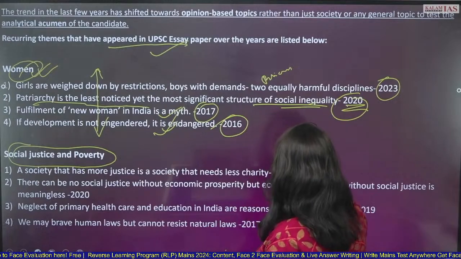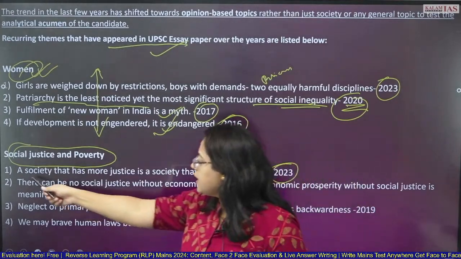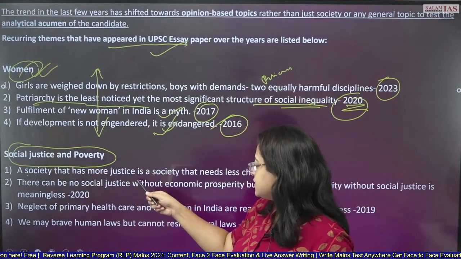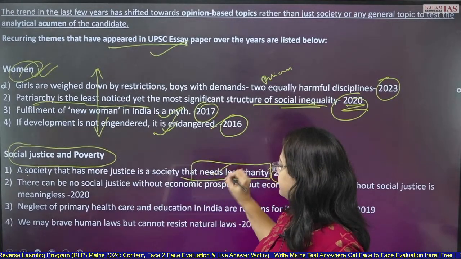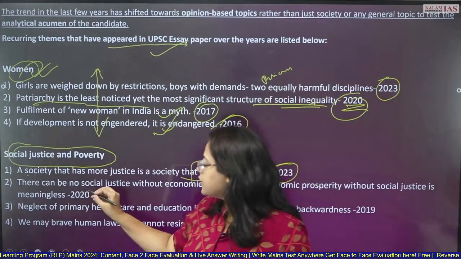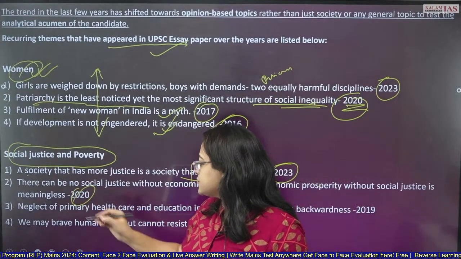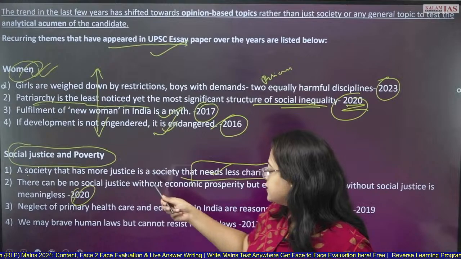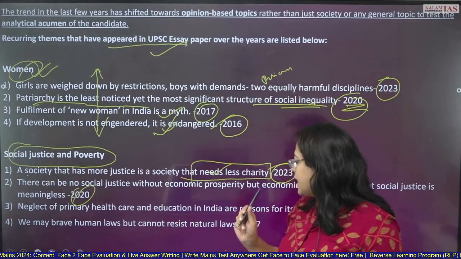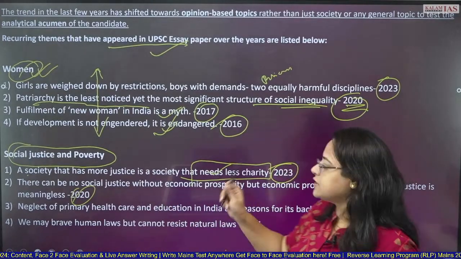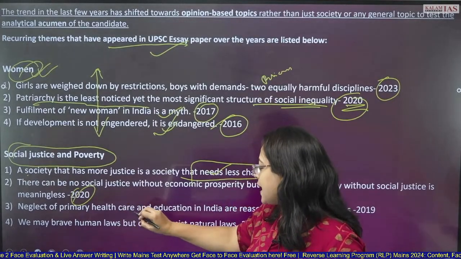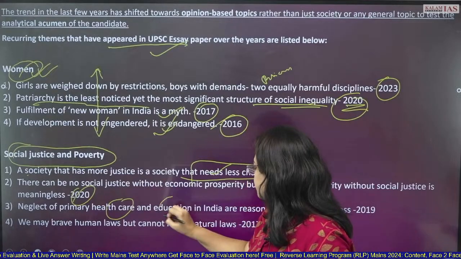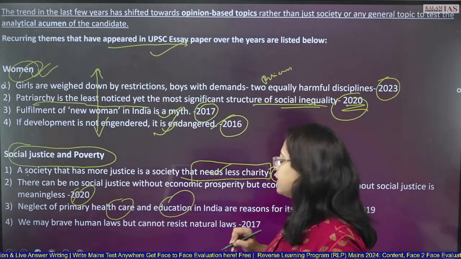In 2023, you got a topic: a society that has more justice is a society that needs less charity. Then in 2020, again social justice appeared. There can be no social justice without economic prosperity, but economic prosperity without social justice is meaningless. Neglect of primary healthcare and education are the reasons for its backwardness.